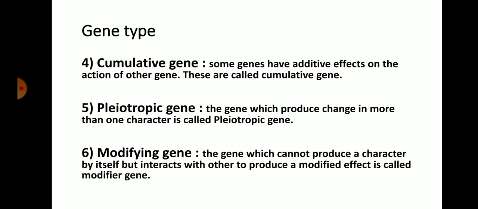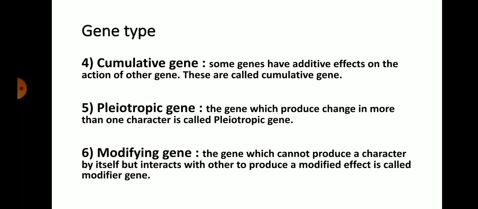So maybe the offspring has black hair color, but sometimes these cumulative genes add some more additive effect to the gene for hair color. So this is called a cumulative gene, meaning they add more additive effect on the action of other genes, which is called a cumulative gene.